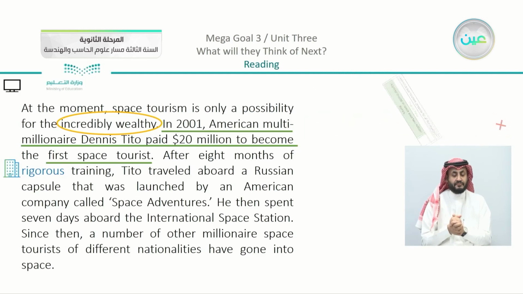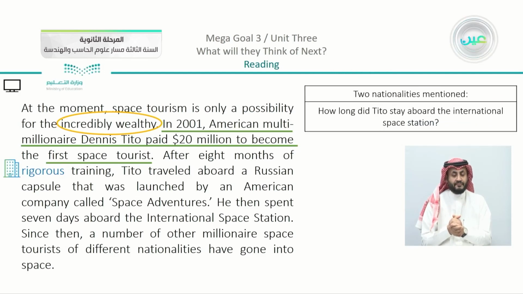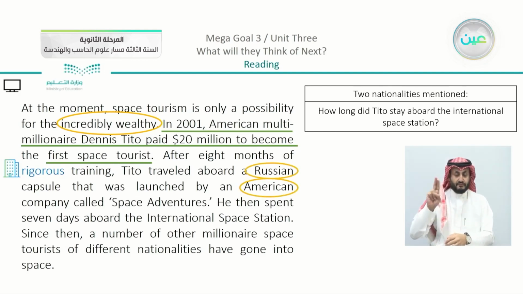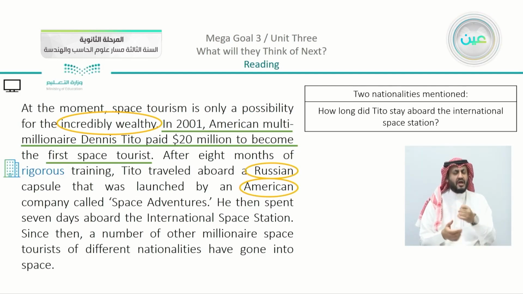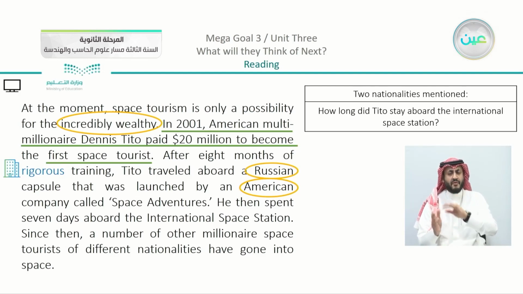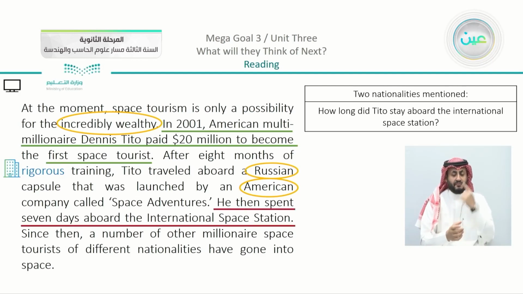Moving on, we have also questions. We have 2 nationalities mentioned. What are the nationalities mentioned here in the paragraph? You can see that we have Russian and also American. And how long did Tito stay aboard the International Space Station? Again, let me just read this for you: how long did Tito stay aboard the International Space Station? We can see here that he spent 7 days aboard the International Space Station.